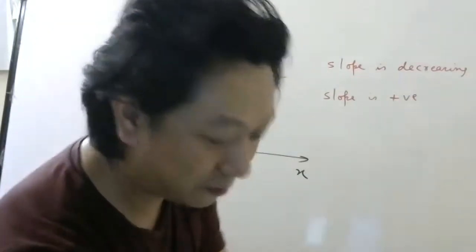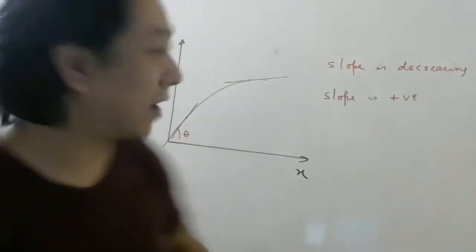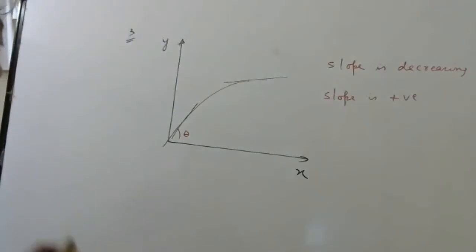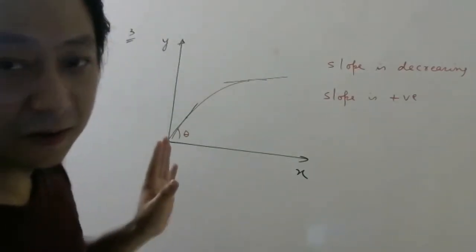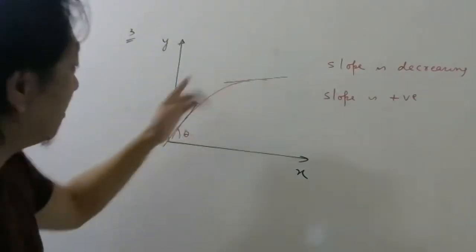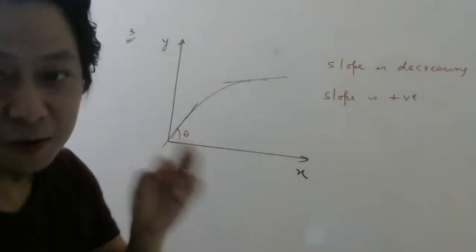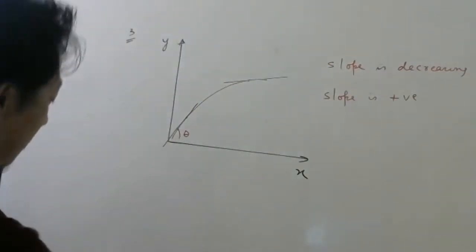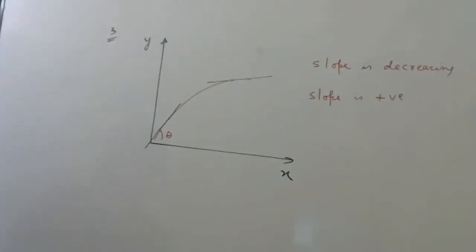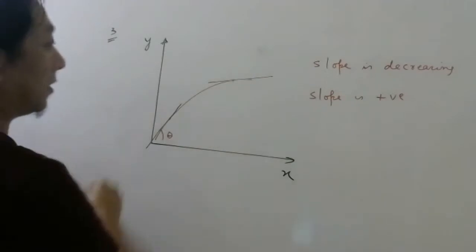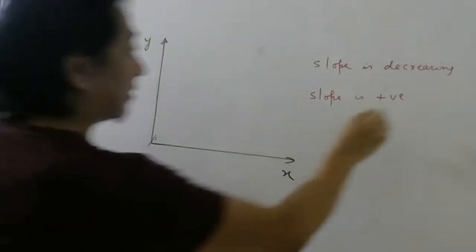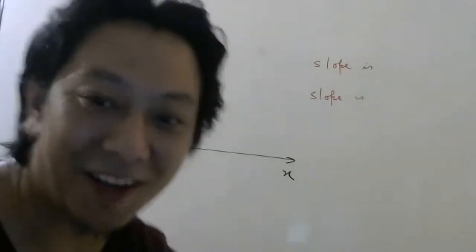So +5, +2, +1 like that. Finally, it is becoming 0, you can see. Everyone done? Please draw these tangents also. Once you draw the tangents, you will come to know that yes, the slope is decreasing. Next question. The answer may change, or may not change, I don't know.